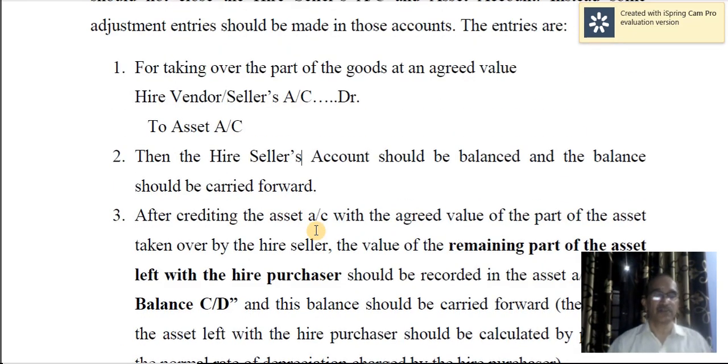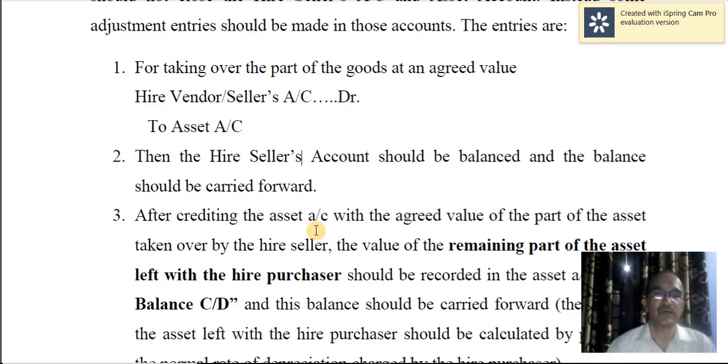When there is partial repossession of the goods by the hire seller, the vendor's account will not be closed. Vendor's account will be closed if all the assets are taken over. But here, all the assets are not taken over by the vendor. Therefore, the account cannot be closed. Anyway, for taking over part of the assets which have been supplied by the hire vendor, you have to value those goods taken over, and then the entry should be passed.